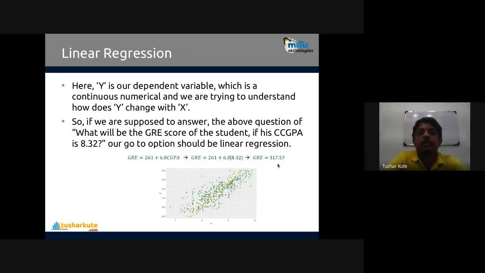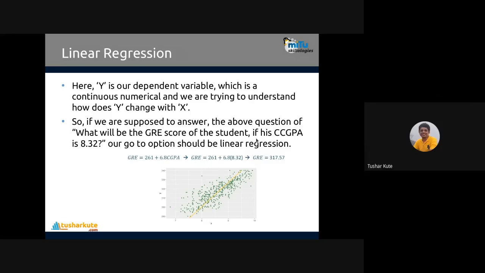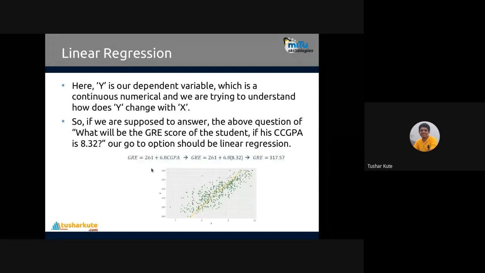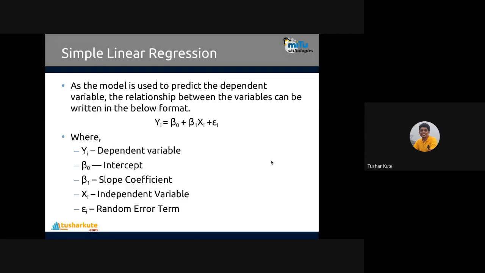So my score will be 317.57. Fine. This is your formula, y is equal to mx plus c, or here a plus bx. By this method it is calculated.